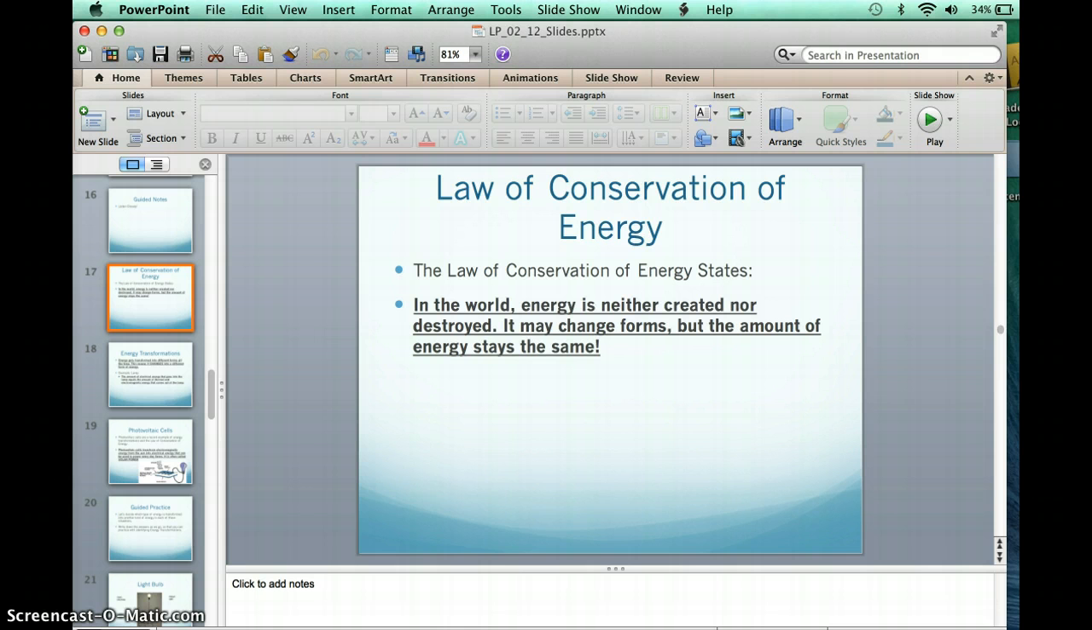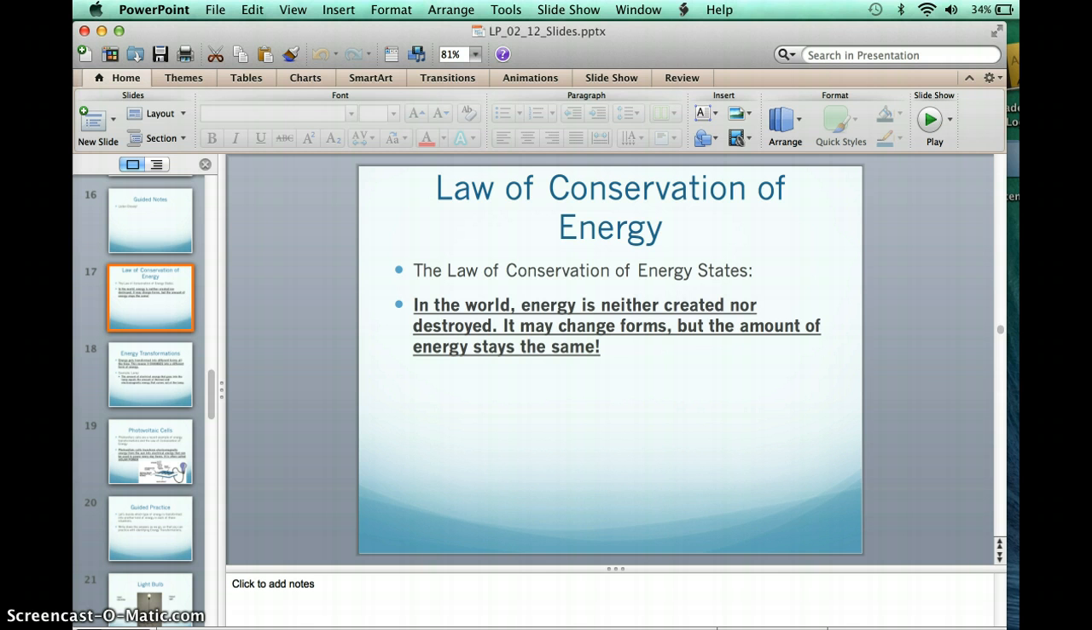Alright, so the first key thing you have to understand today is the law of conservation of energy. We talked about the law of conservation of matter in chemistry. That was the idea that matter cannot be created or destroyed. It's just changed from one form of matter to another. So from a solid to a liquid, or a liquid to a gas, or combining two chemicals and making a new chemical. All we're doing is changing the form of matter. We're not making something new out of thin air.